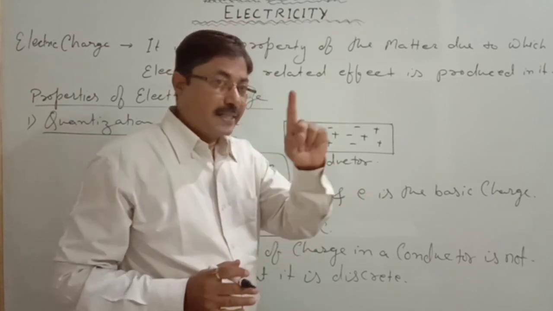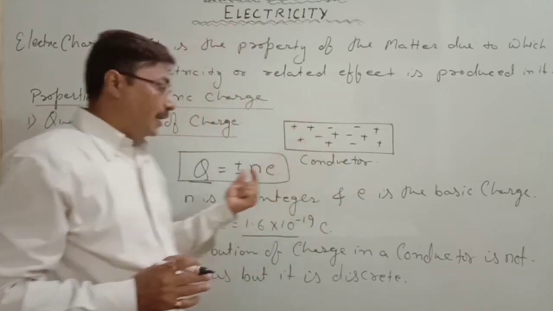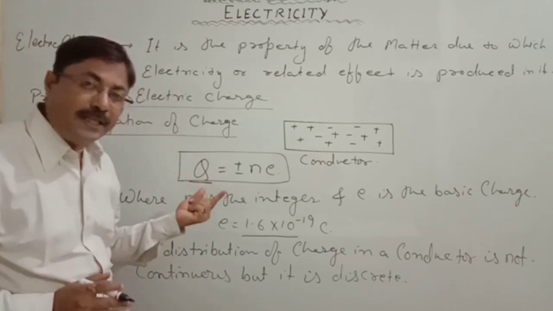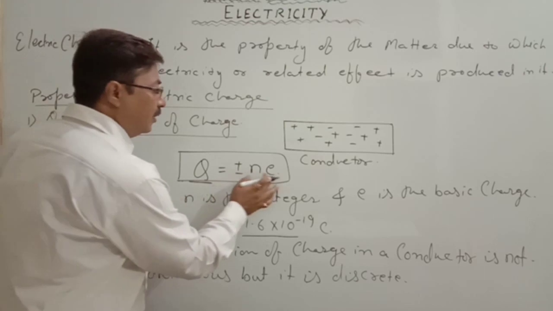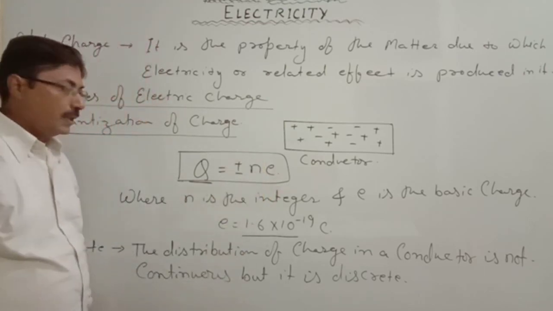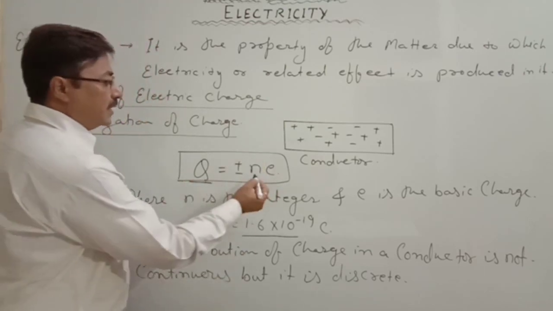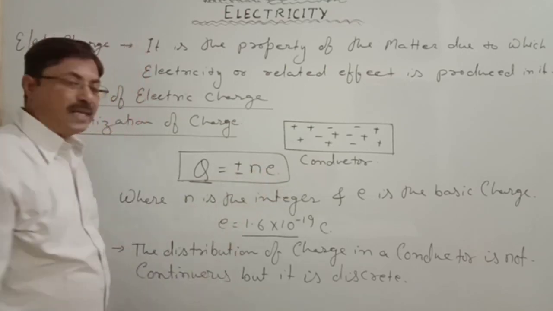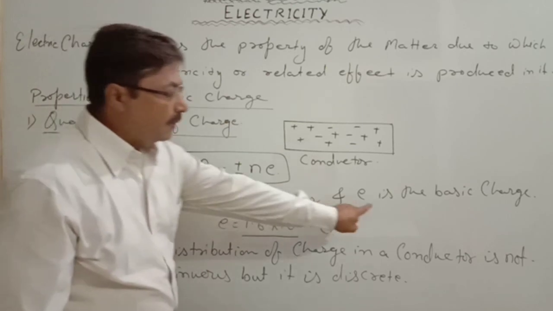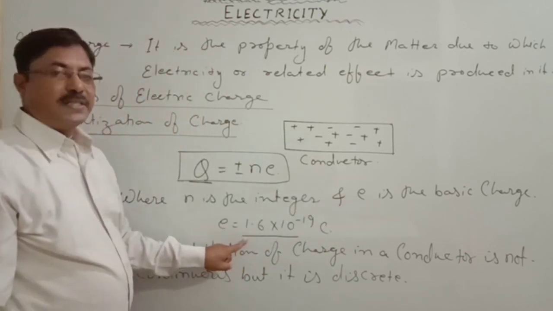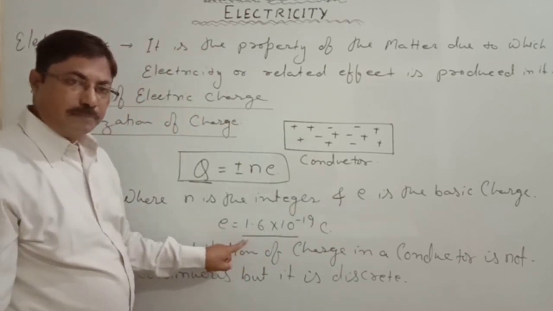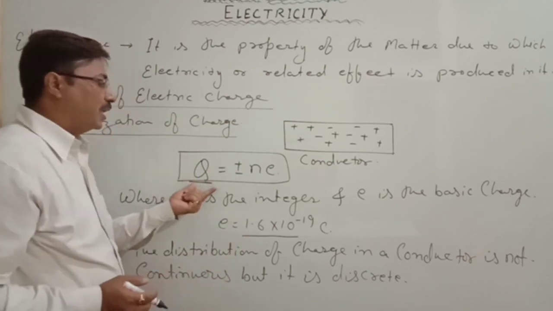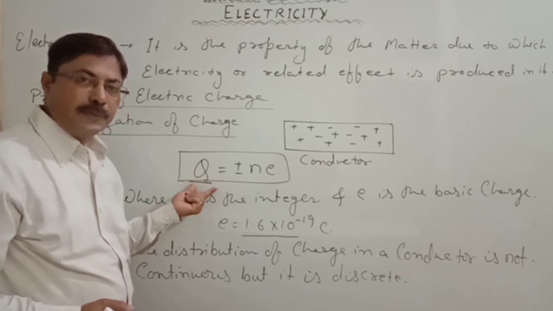Second point, the quantization will give the total value of the charge in a conductor, and that total value of charge is the sum of the integer multiple of the basic charge, and the value of the basic charge we know is 1.6 into 10 to the power minus 19 coulomb. Now this is the relation by which we calculate the total number of charges in a conductor.